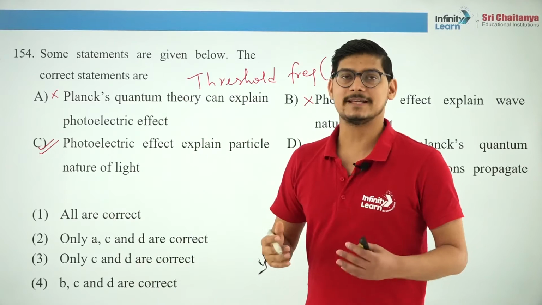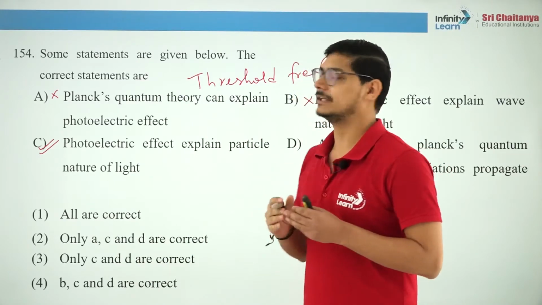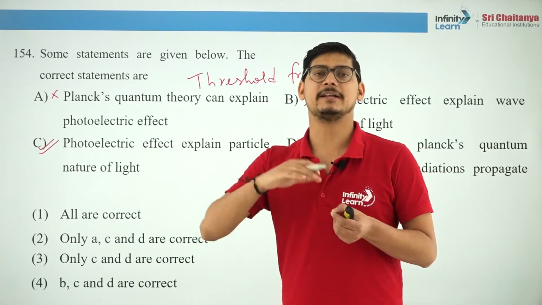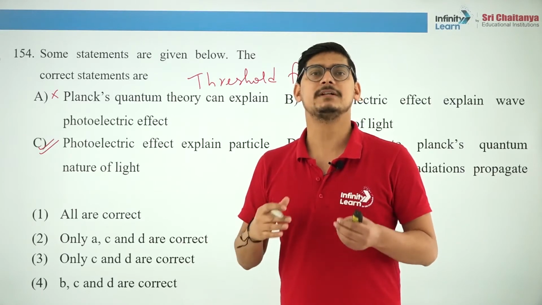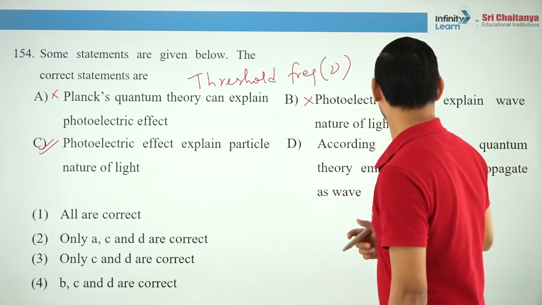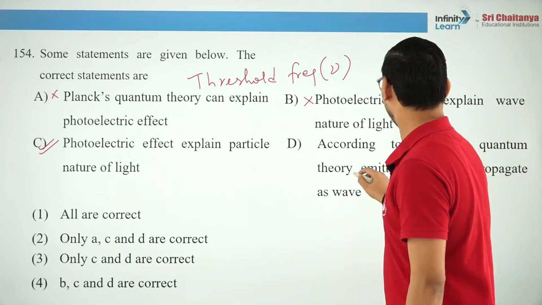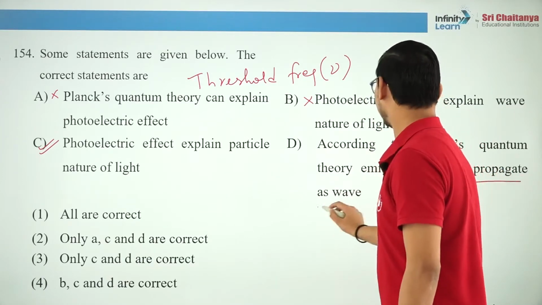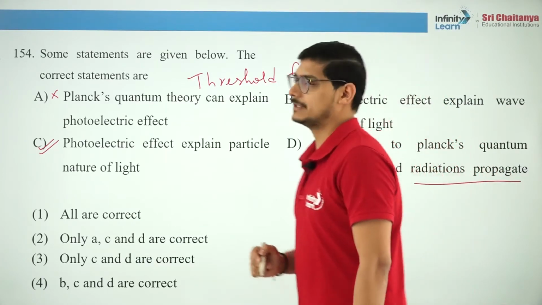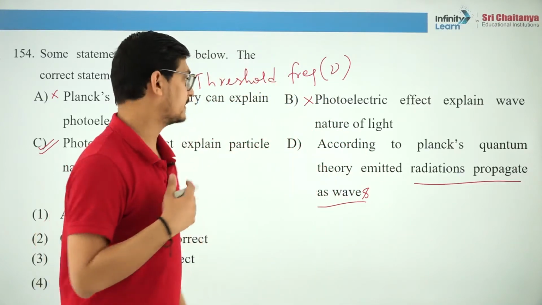It says that the electromagnetic waves travel in discrete forms, when they are emitted or absorbed, that happens in a discontinuous manner. According to Planck's quantum theory, emitted radiations propagate as waves. Yes, this is true.